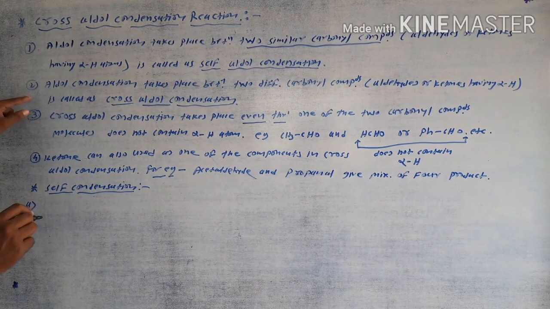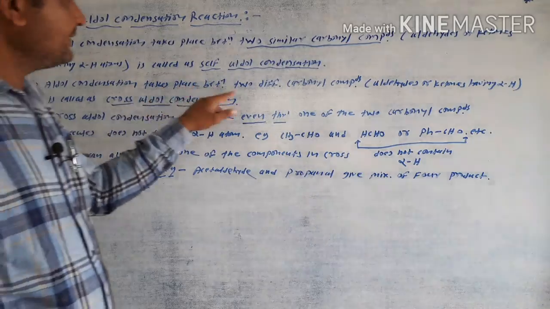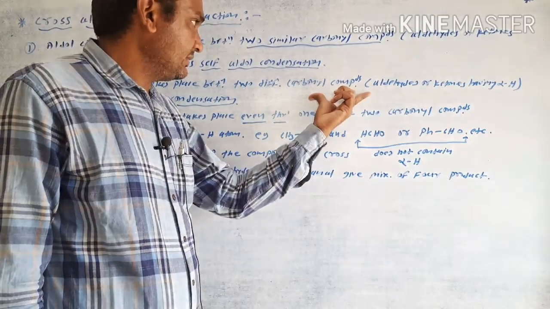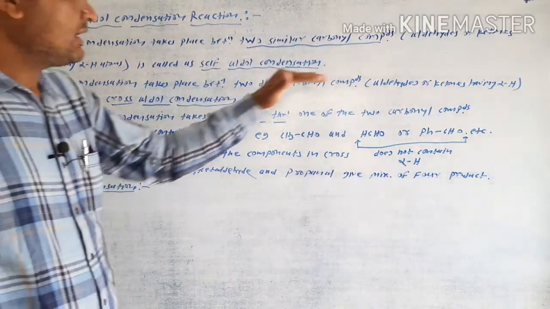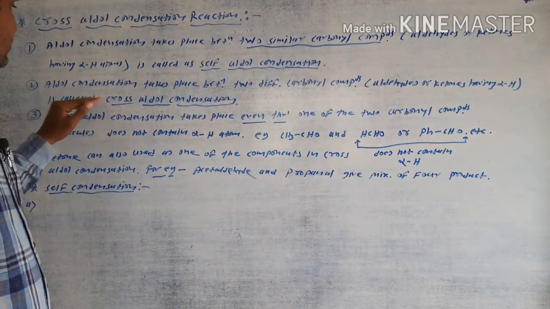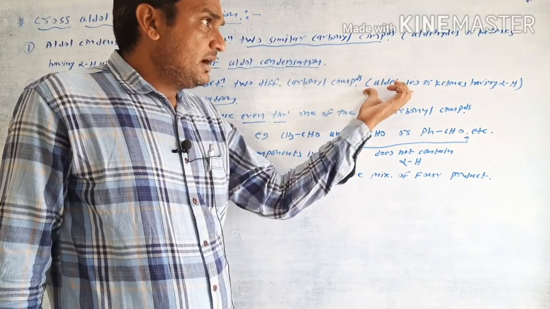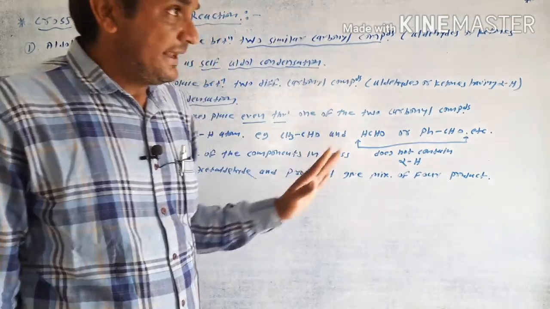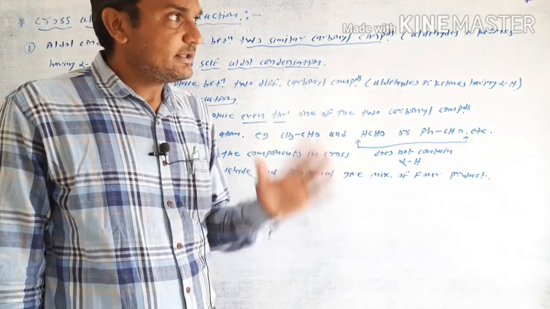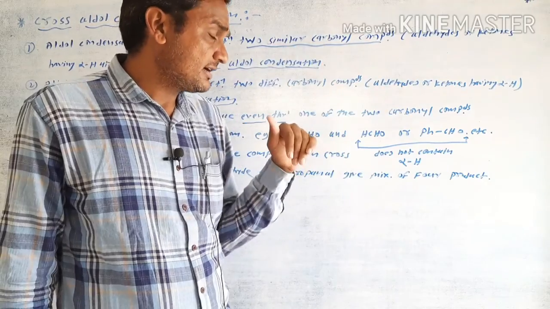The second important point is related to the cross aldol condensation reactions. In the cross aldol condensation reaction, the aldol condensation reaction takes place between two different carbonyl compounds, aldehydes or ketones having alpha hydrogen atoms. Suppose one molecule is acetaldehyde and another molecule is formaldehyde, both aldehydes but different, then the reaction that takes place is called a cross aldol condensation reaction.